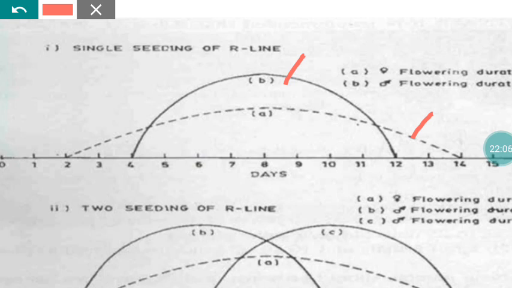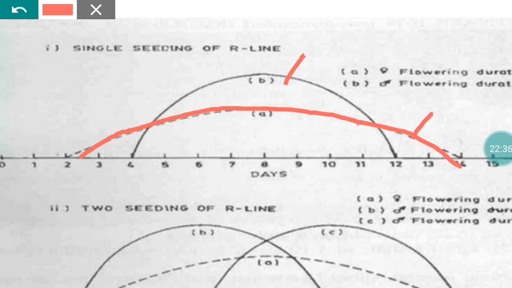So now we have some hybrid. In this hybrid we have an identified male sterile line. In this male sterile line, the flowering period is about 10 to 12 days. In this case it is recorded as 12 days. Suppose it comes to flowering on the 2nd; for completion of flowering in the A line it will take about 12 days. So the flowering period is 12 days.